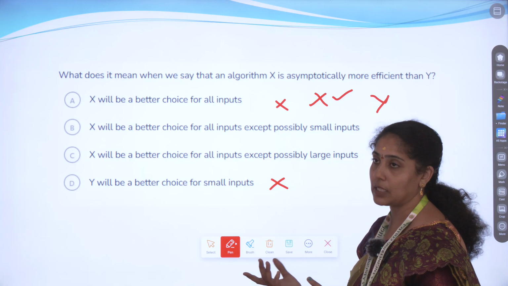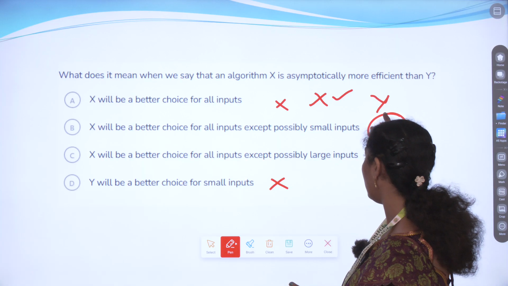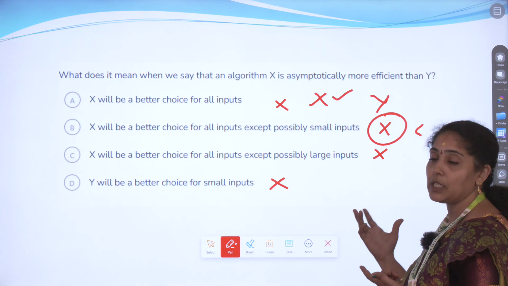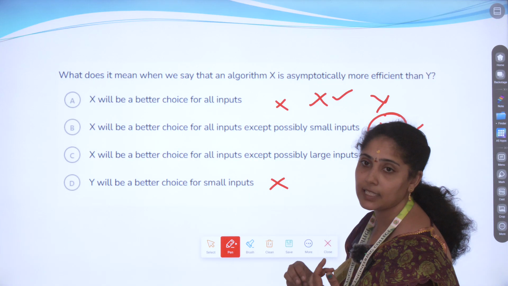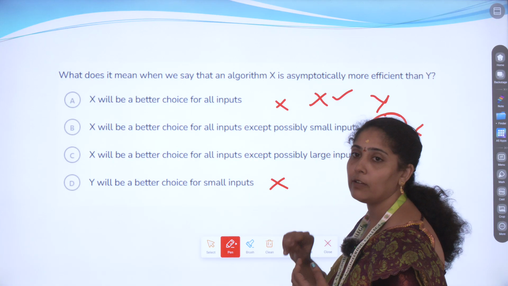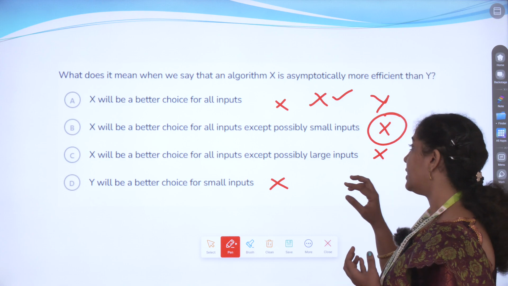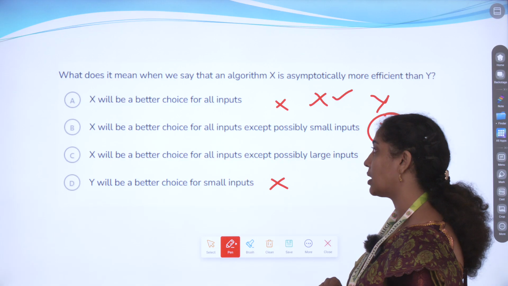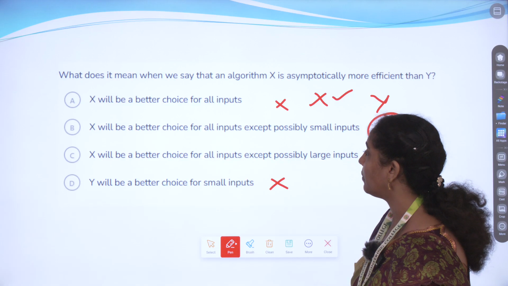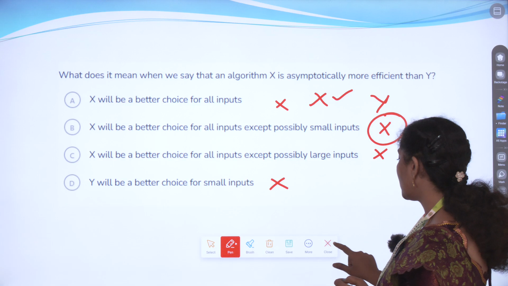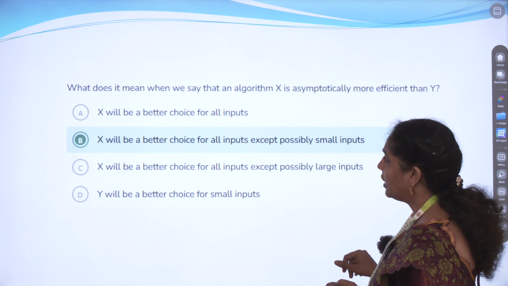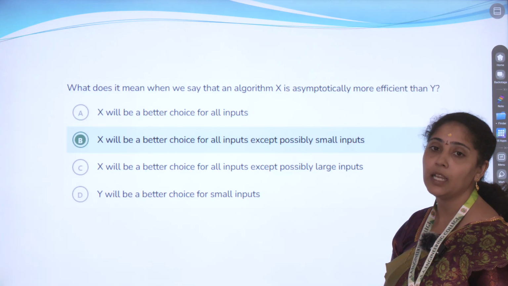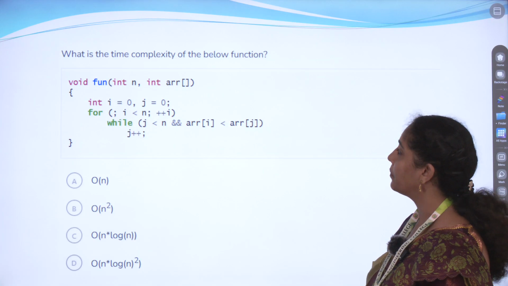Because X is fast and large, it will give the answer for all inputs except small inputs. So the answer is X will be a better choice for all the inputs except possibly for the small inputs.